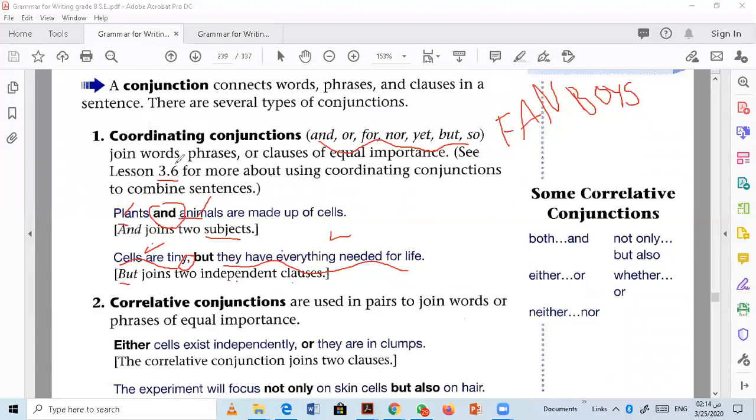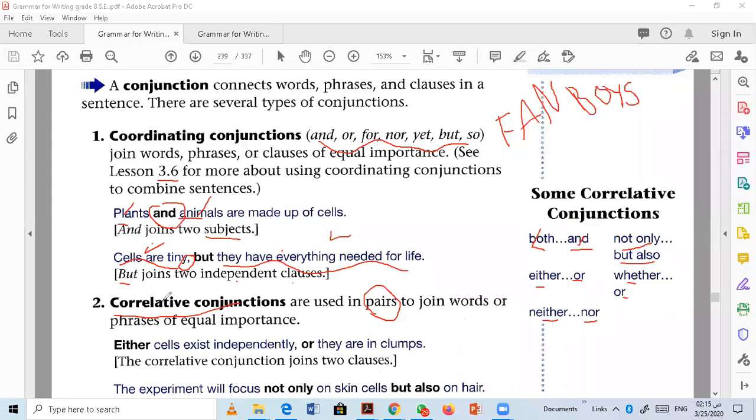The next type of conjunctions is called correlative conjunctions. We call them correlative because they come in pairs, that means they come in twos. Like both, and; either, or; neither, nor; not only, but also; whether, or. As you can see, they come in pairs: 1, 2, 1, 2, 1, 2.